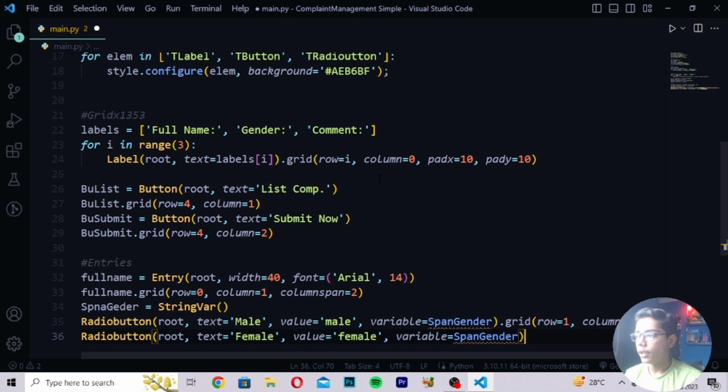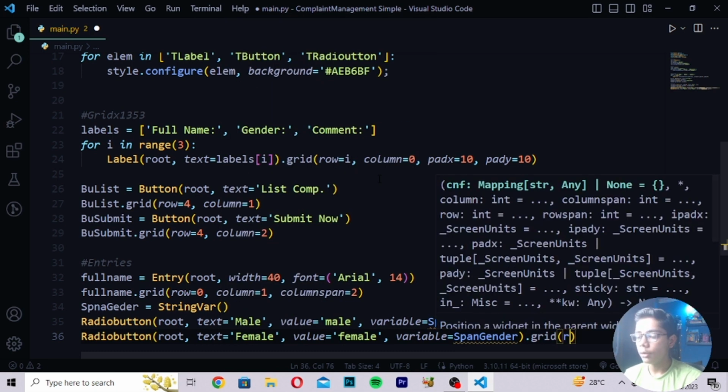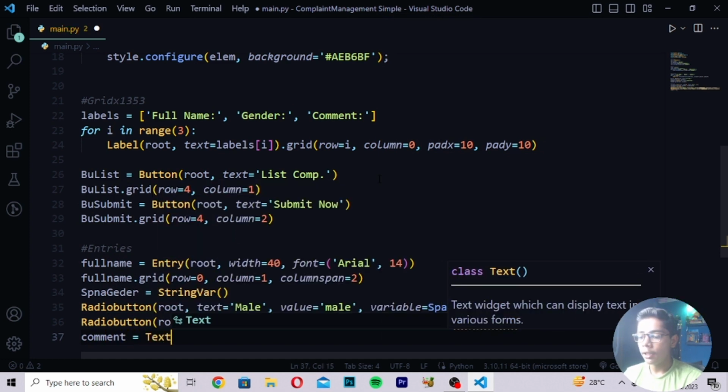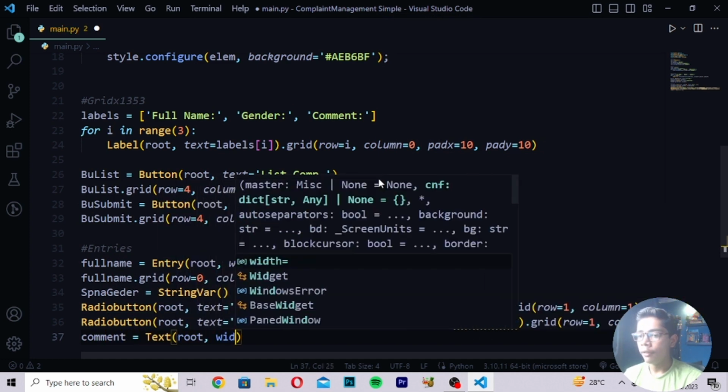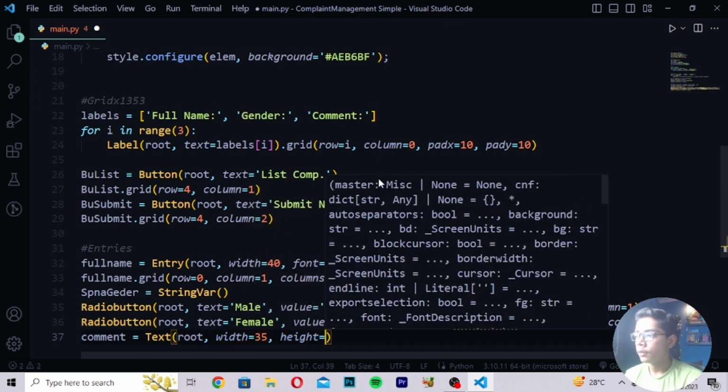So here I will be now writing this, then write here grid, and I will be now writing the grid here, which should be row 1. Then when you've written this, I will be writing column 2. Then when you've written this, move down after this, write here comment value is equal to text value, write here root comma width is equal to, then I will be now writing here 35, height is equal to 5.